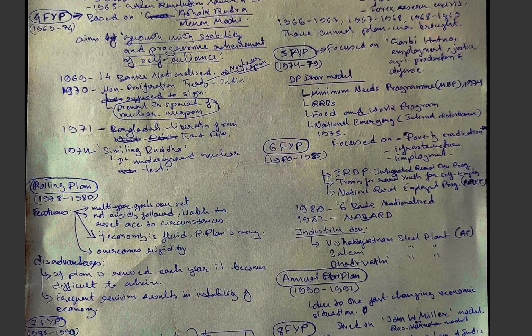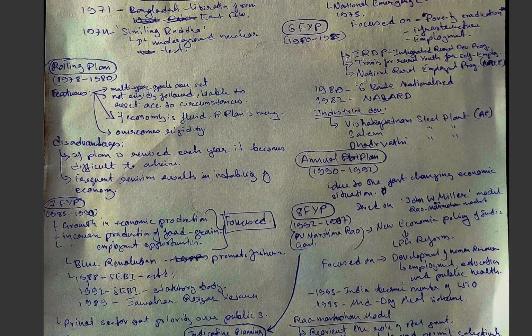After the fifth 5-year plan, there comes a rolling plan, as I said, for 2 years. The features of the rolling plan are that it is multi-layered, and goals were set but not rigidly followed, liable to be reset according to circumstances. So in order to overcome the rigidity of the 5-year plan, the rolling plan was adopted. If the economy is fluid, a rolling plan is necessary in that case.